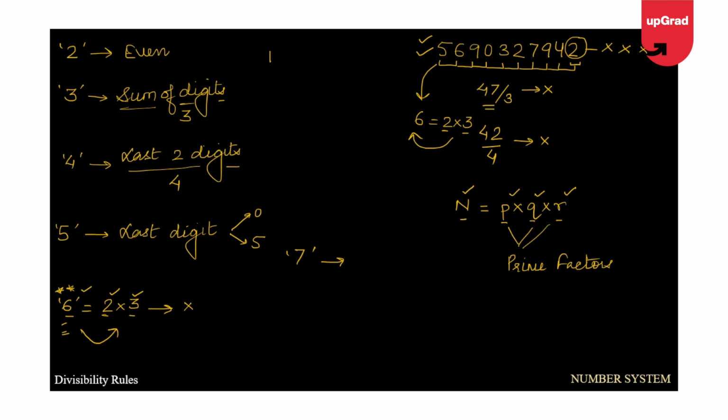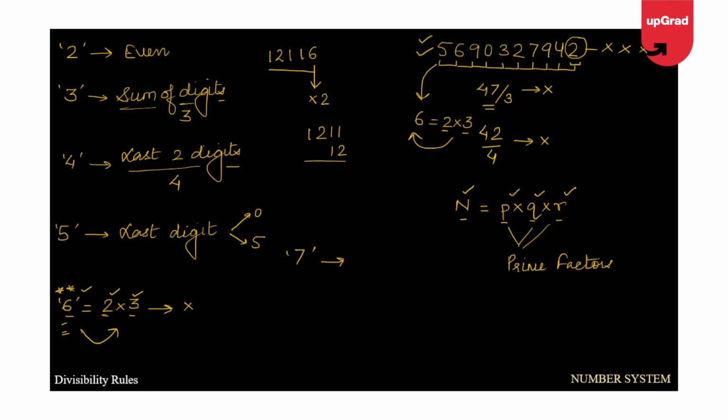For example, I have 1, 2, 1, 1, 6, and we have to check whether this number is divisible by 7. So what we have to do, we will take the last digit, we will double it, that is, multiply it by 2, and from the remaining number we have to subtract the double of 6.